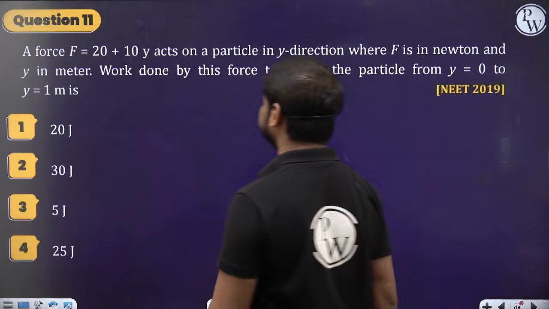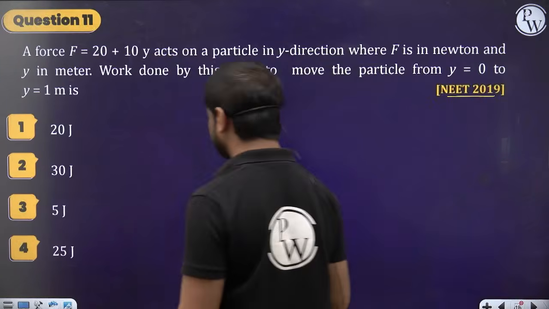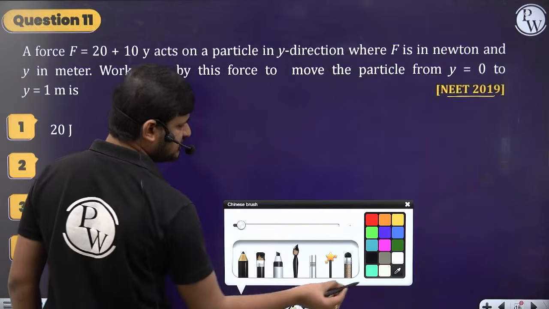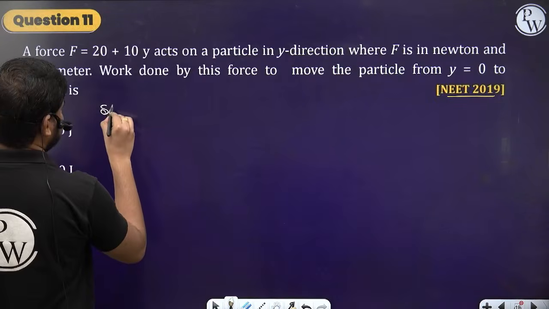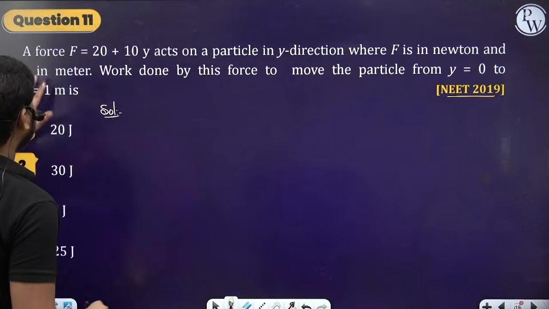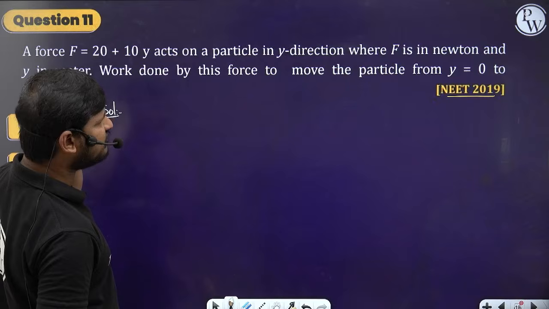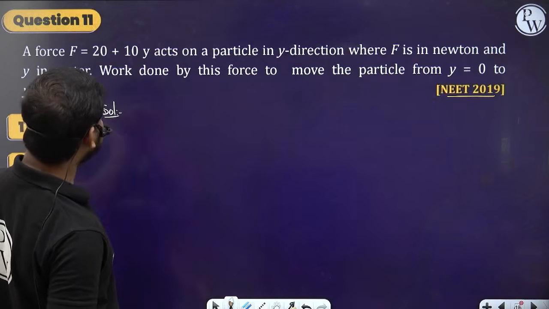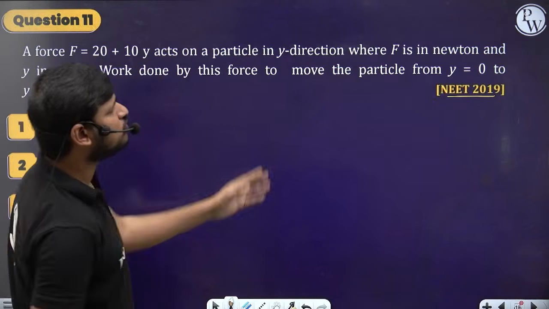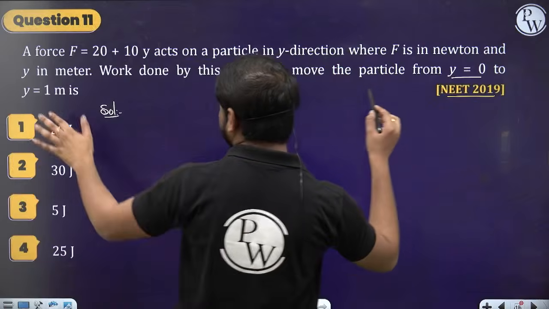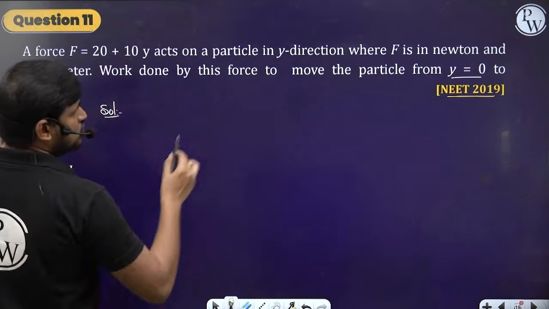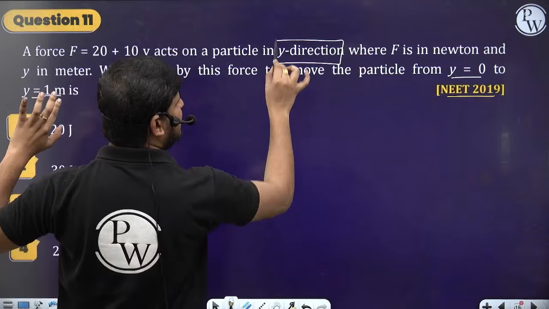So now let's see this question which was asked in NEET 2019. What does the question say? See here. A force 20 plus 10y acts upon a particle in the y direction, where F is in newtons and y is in meters. The work done by this force to move the particle from y equals 0 to y equals 1 meter. So the force is acting only in the y direction, right?